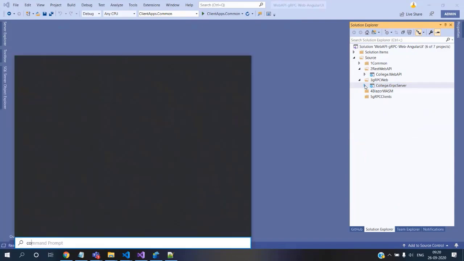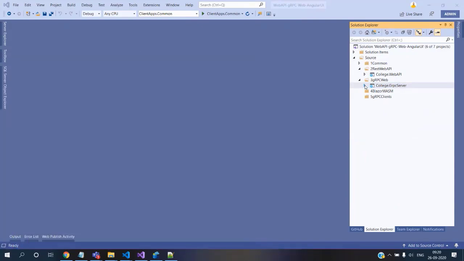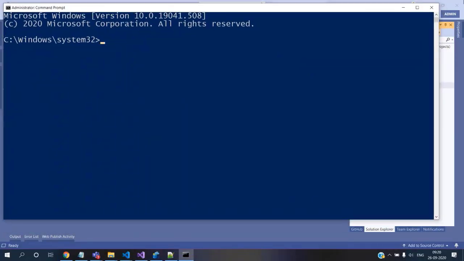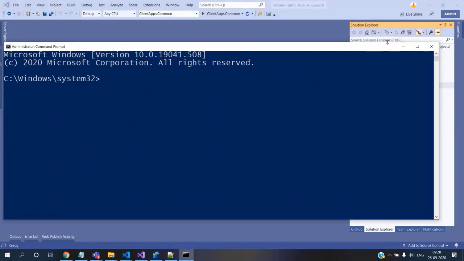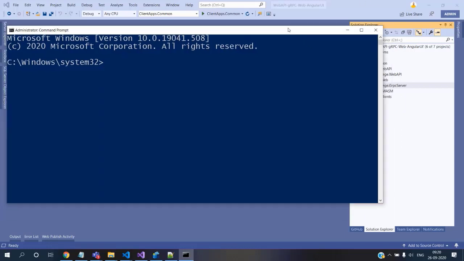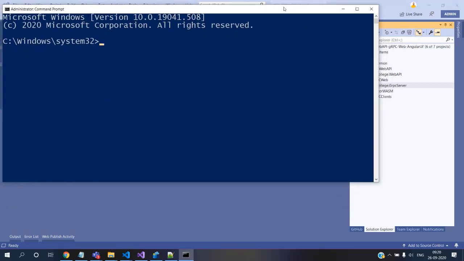So let me open two command prompts and keep them ready, because every time, instead of going and executing one by one, let's execute from the command line so that we save some space.